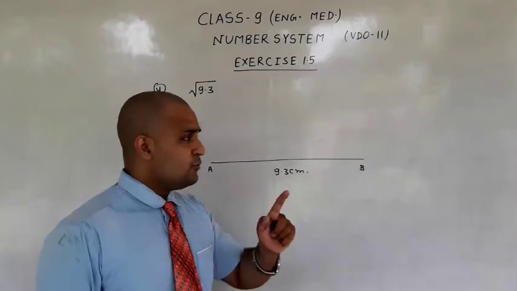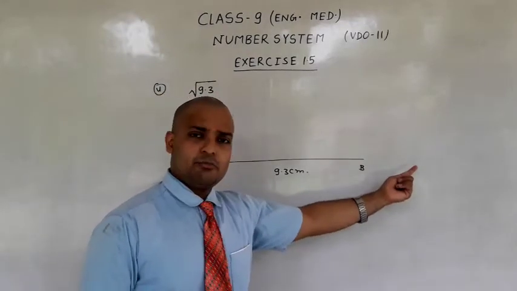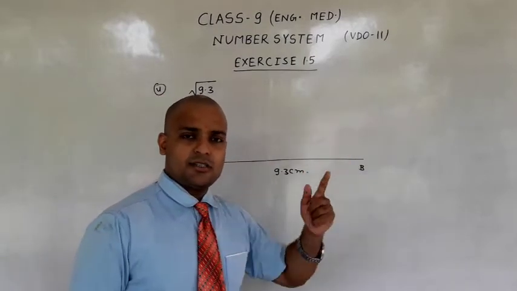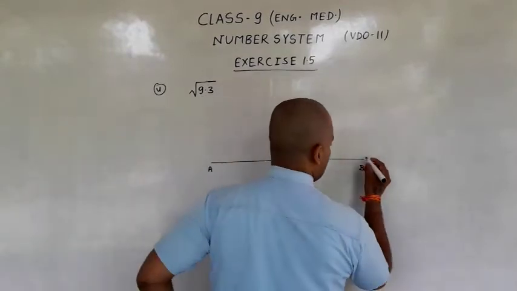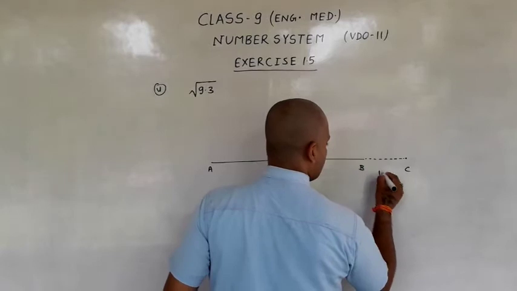There is another value. If it is 7.3, then you should draw 8.3. If it is 5.6, then you should draw 6.6. Extend your line segment by 1 centimeter. We will extend it by 1 centimeter.